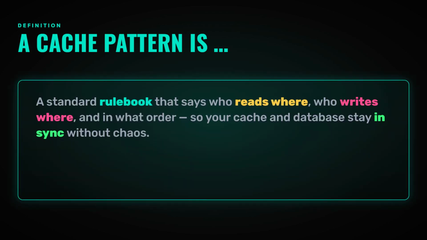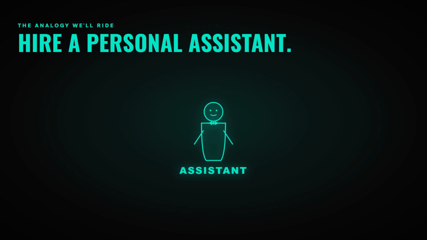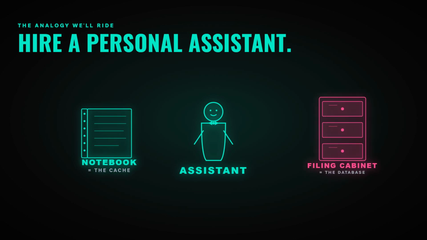Let me give you the analogy we are going to use for this entire video because it makes every single pattern click. Imagine you hire a personal assistant. This assistant has two things on their desk. First, a small notebook they keep right in front of them. Quick to flip open, quick to scribble in. That notebook is your cache. Second, behind them, there's a giant filing cabinet. The big, official, organized archive where every record truly lives. That filing cabinet is your database. Now the notebook is fast but small. The filing cabinet is slow but holds everything and never loses anything. Your assistant's whole job is to answer your questions and record your changes using these two tools.